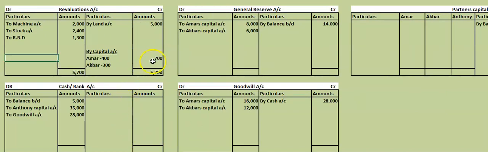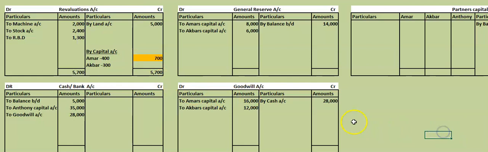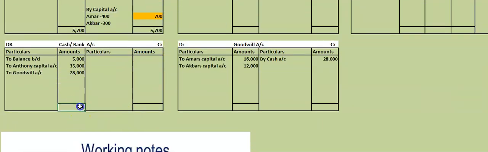Now this account is balanced. So I will highlight it in a different color so that you can easily trace it when you refer. Revaluation loss is how much? 700. Now we will balance the cash account. How much is the balance here? If we do the total here, we will get 68,000. This 68,000 will show here also. No amount in the credit side, no? Then balance carried down is 68,000.